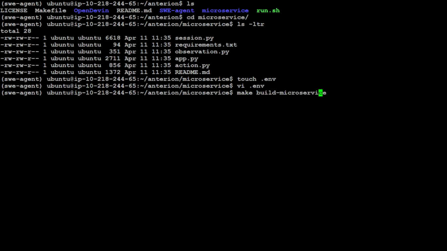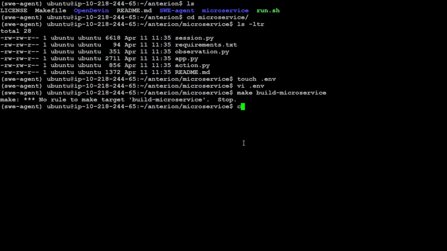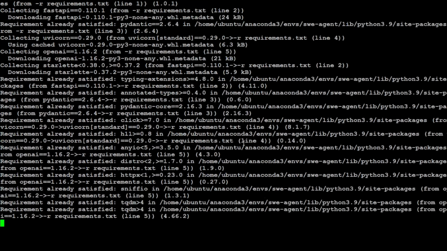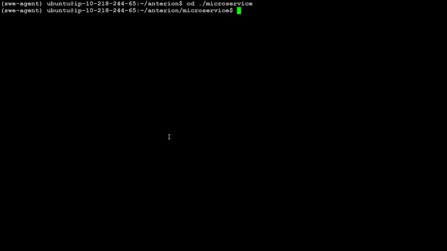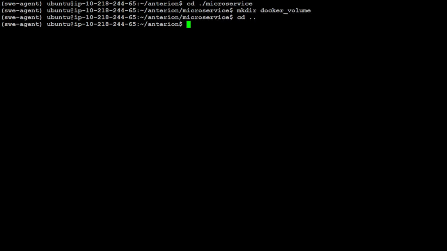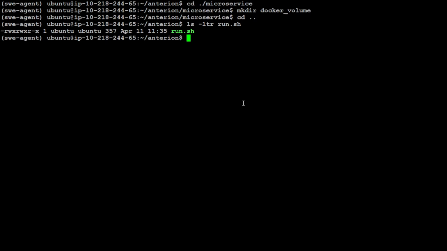Let's build it, but before that, of course, you would need to get out of this directory. Sorry. Okay, so that is done. And then from there, let me clear the screen. We would need to go to this microservice directory. We would need to make Docker volume there. That is done. And also just cd back. Now, when you want to run it, all you need to do is you can see that there is a run.sh and executable is there. So we need to run this.